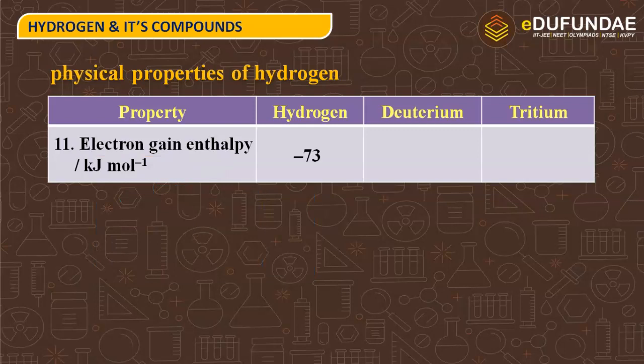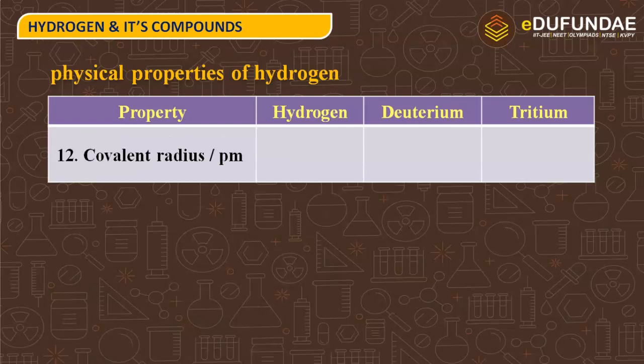So hydrogen is having electron gain enthalpy minus 73 kilojoules mole inverse. Deuterium no, tritium no.